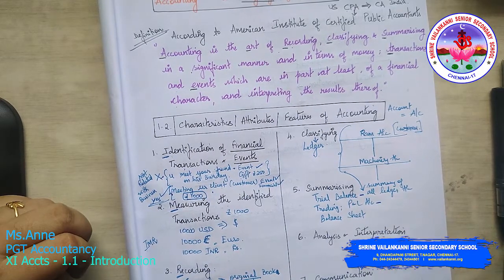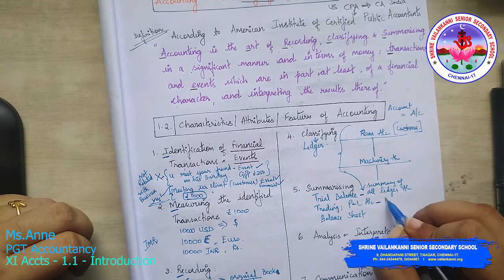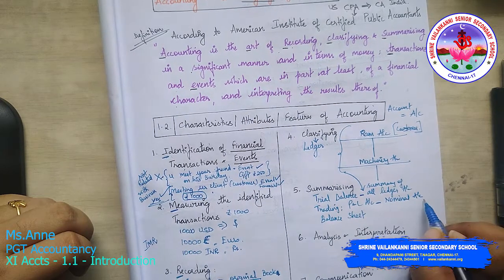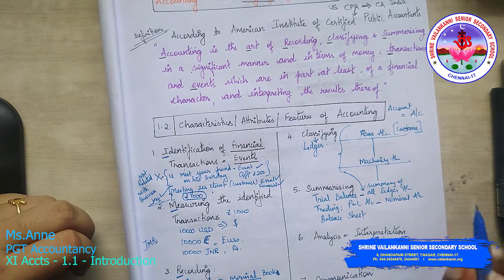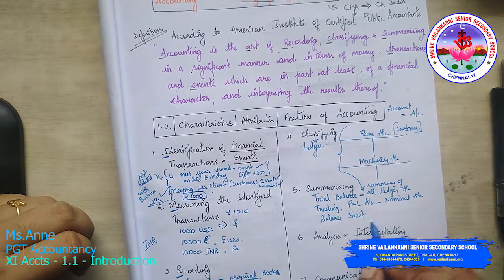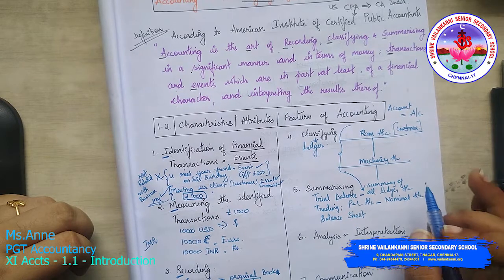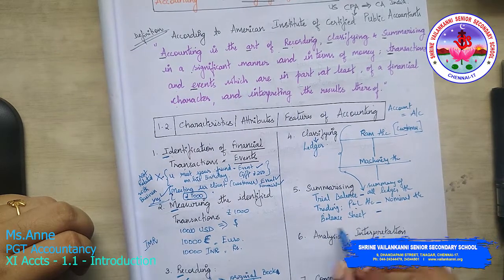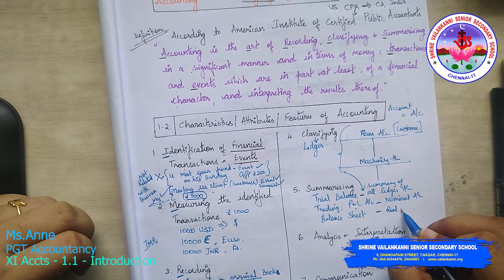Now trading and profit and loss account is a nominal account. I am sure that you are not able to understand this nominal account yet. I will teach you what a nominal account is little later, but as of now you just remember that trading and P&L account is a nominal account and balance sheet is a real account.